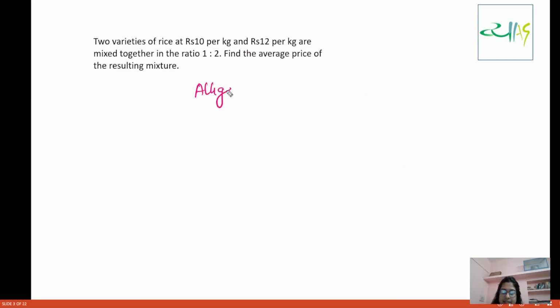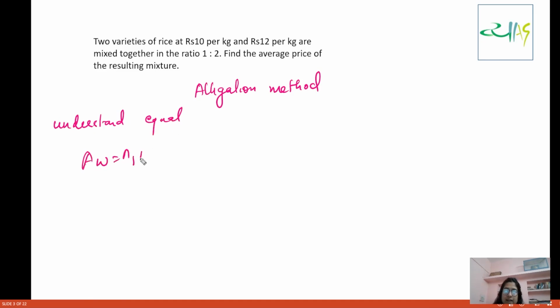What is the alligation method? For that, first we have to understand the equation. Now see, weighted average is equal to N1 A1 plus N2 A2, divided by N1 plus N2.